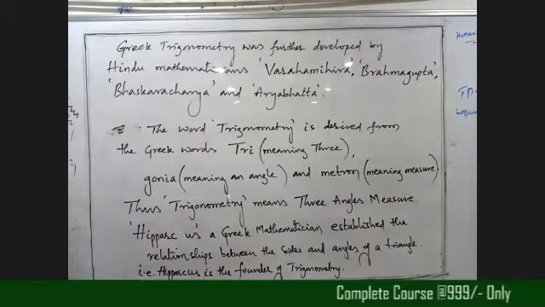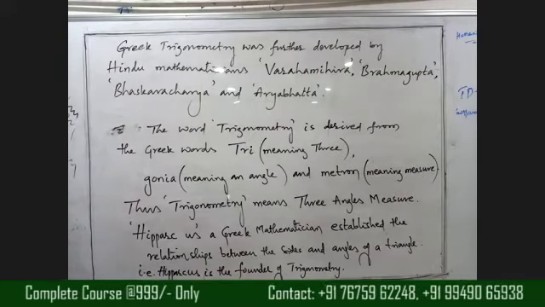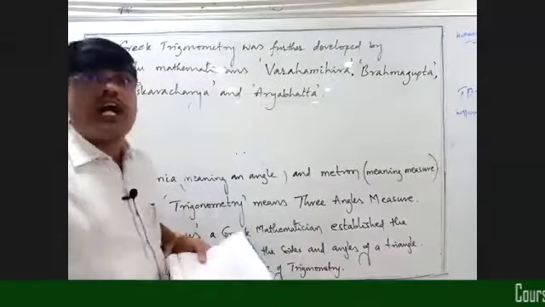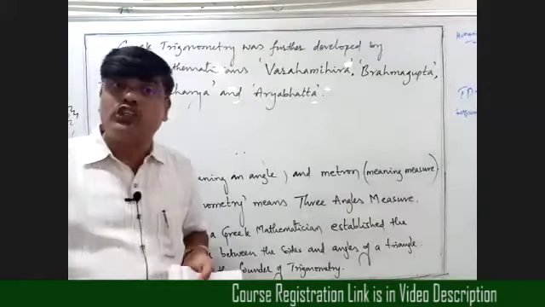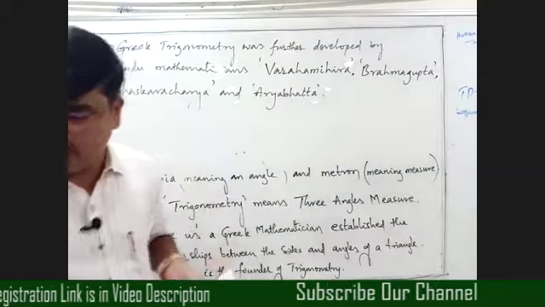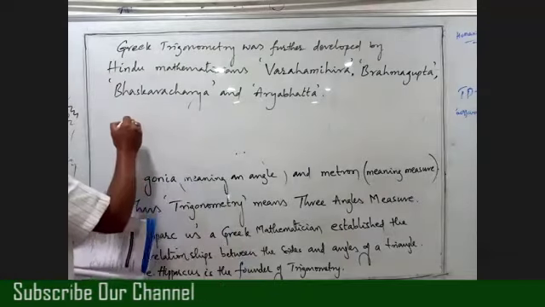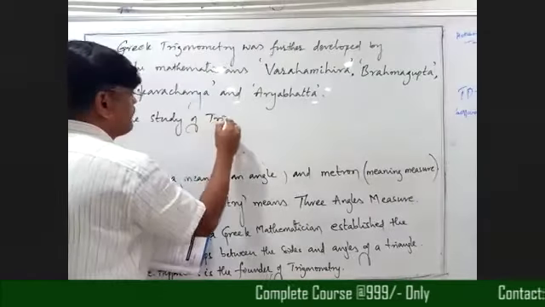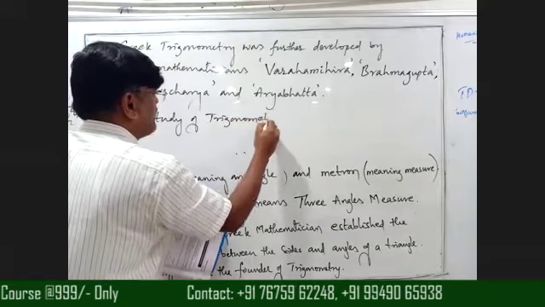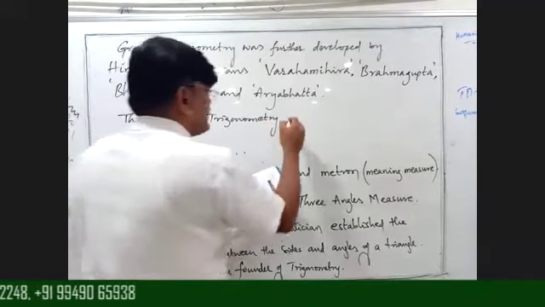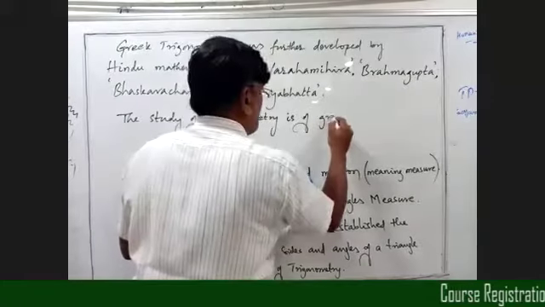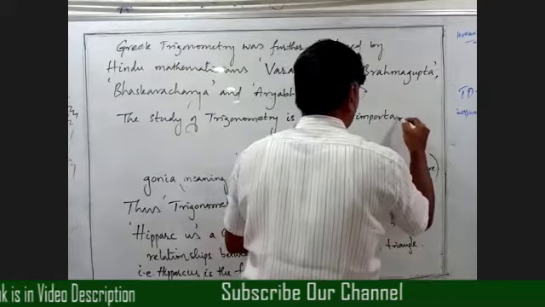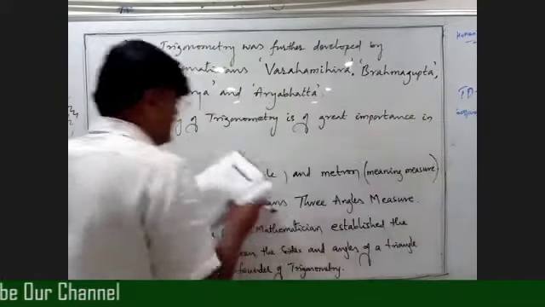Okay, clear? Next, last one, beta. In this introduction, last one. Alright, so we have one doubt: where do we use trigonometry? Why are we studying trigonometry? What is the use of studying trigonometry? Okay, beta. So I will write that point. Write down: the study of trigonometry is of great importance in surveying.